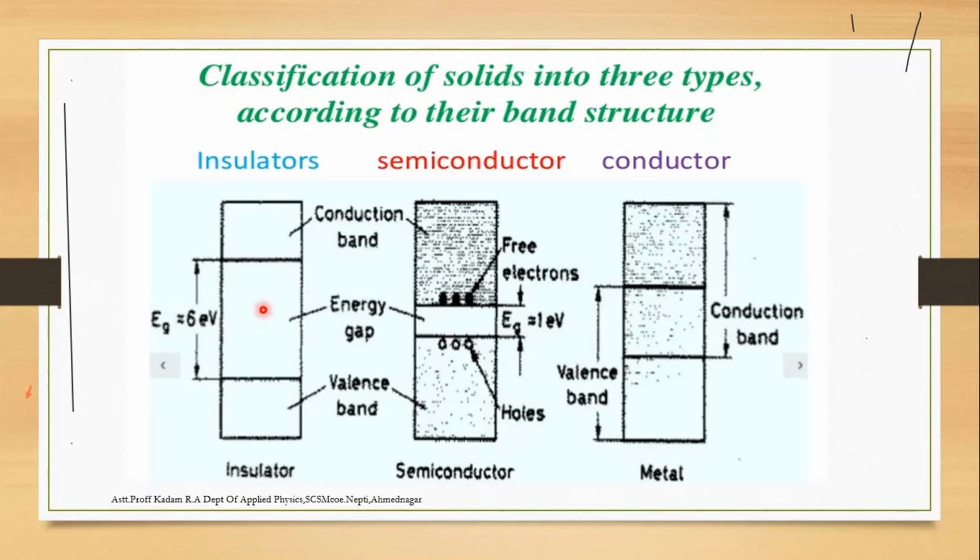An insulator is a substance which does not allow electricity to flow through it, meaning a large energy gap is required between the conduction band and the valence band. Here a large energy band is required, while in a conductor the bands overlap. Showing again in the PPT, this is the forbidden gap, the energy gap is larger, with a big gap between the conduction band and the valence band.